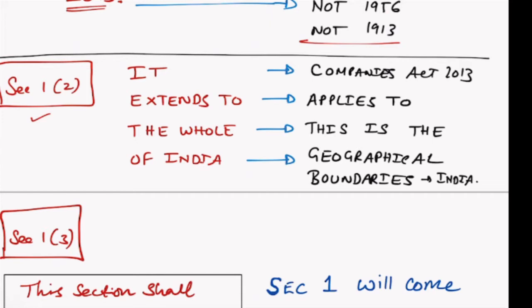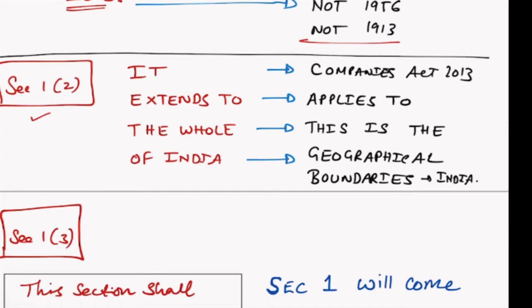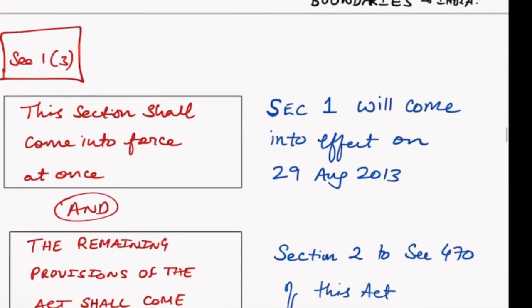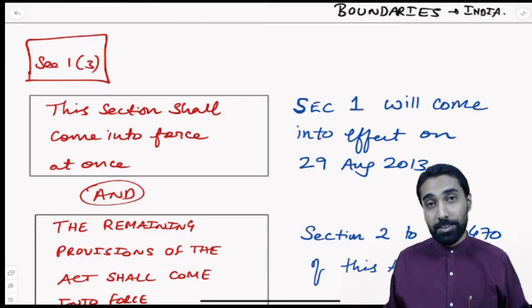And we don't care. For the Companies Act, generally also we don't care, but for the Companies Act 2013, we need to understand that whatever is the geographical boundary of India as per the Indian government, that becomes the applicability, the area in which this act is going to apply, right? Let us try to understand. So this act applies to the whole of India. So the whole of India is the geographical boundaries of India as recognized by the government of India. Now that we understood section number 1, subsection 1 and subsection 2, let us move to subsection 3, right?